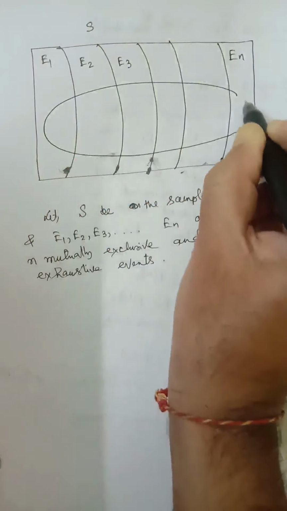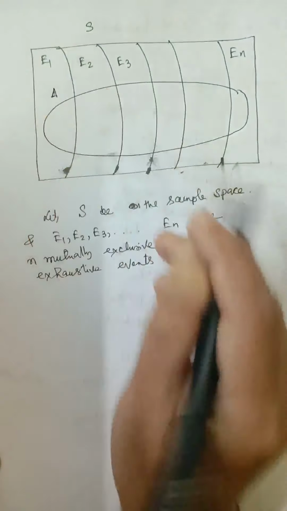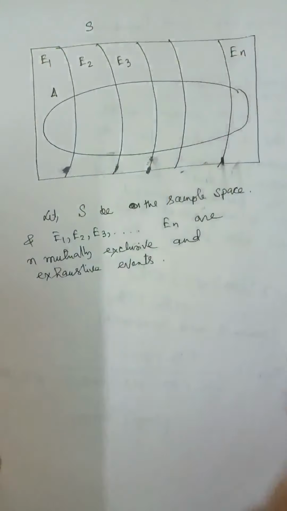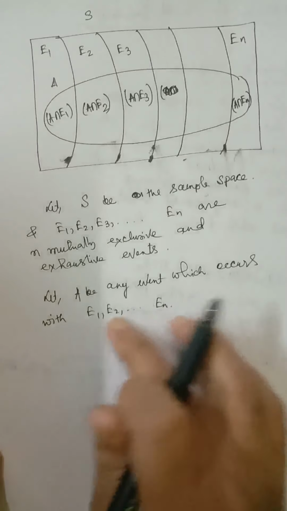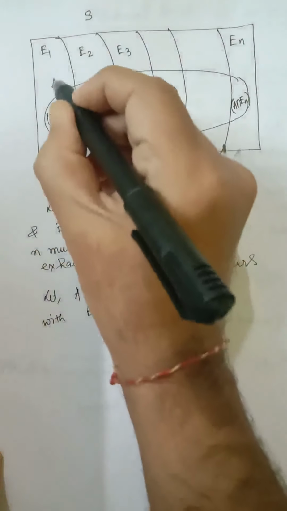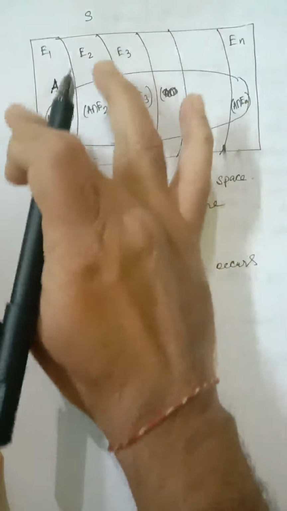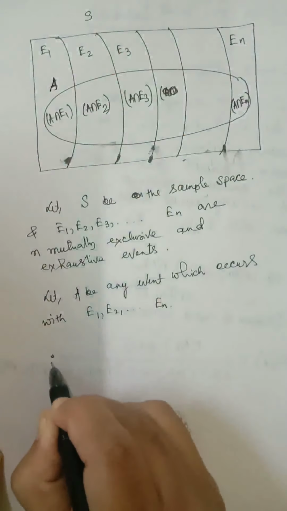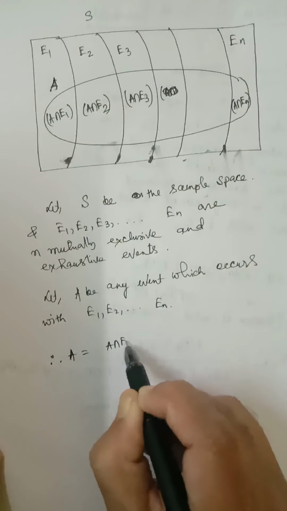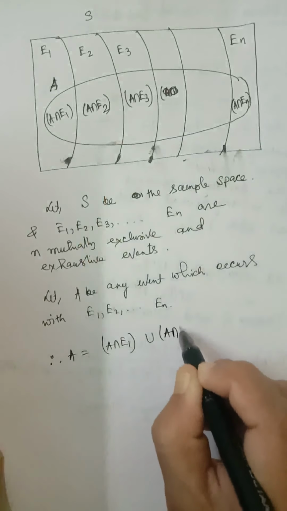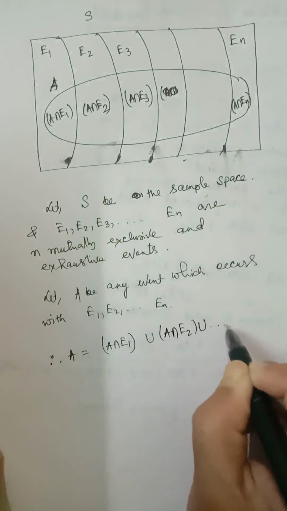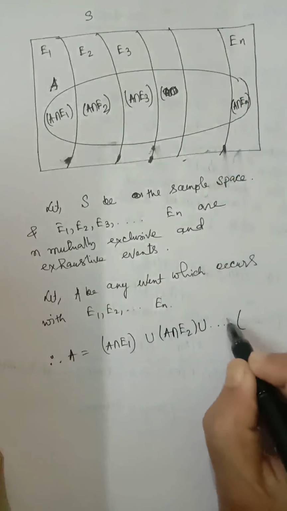Let A be any event which occurs with E1, E2, E3 and En. This is the event A. So here you can see A is equal to the set A intersection E1, union the set A intersection E2, union etc., last A intersection En.